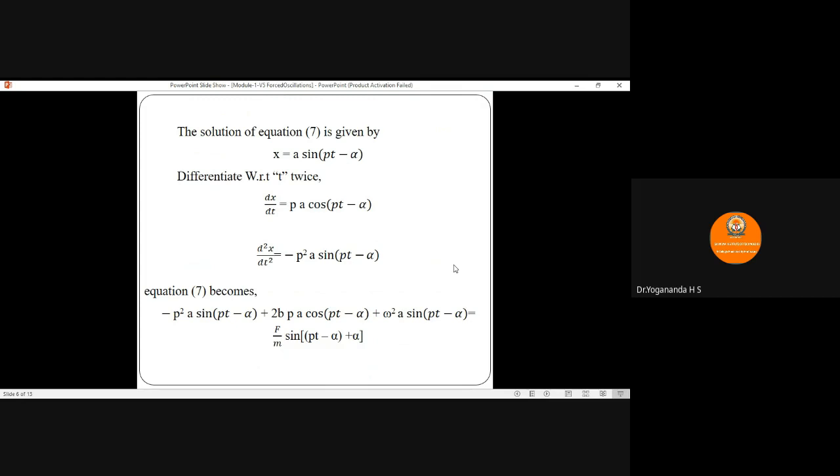Here you need to add and subtract alpha in the RHS, then the above equation becomes f by m into sin of (pt minus alpha plus alpha).